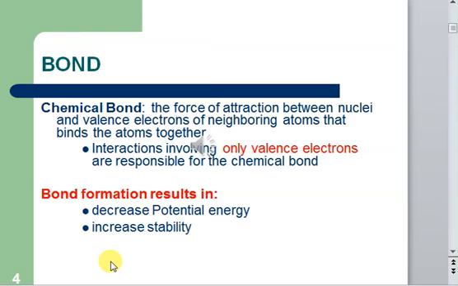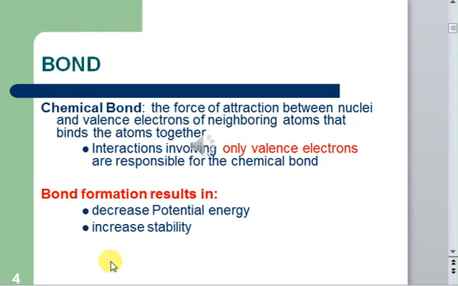Atoms, if they stay alone, separated, have very high potential energy, and because of this high energy they are unstable. When they form a bond, their potential energy decreases. A decrease in potential energy is responsible for an increase in stability. So in short, a bond is formed in order to increase the stability of the system.